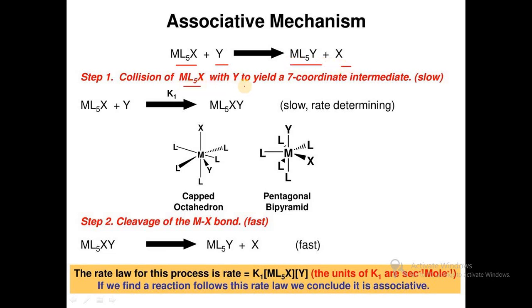Collision of ML5X with Y yields a 7-coordinate intermediate, which is a slow reaction. So here a capped octahedral or pentagonal bipyramidal 7-coordinate intermediate is formed, and after the cleavage we get ML5Y, another octahedral complex, which is stable. The rate law for this process, as we already know, depends on both the concentrations.